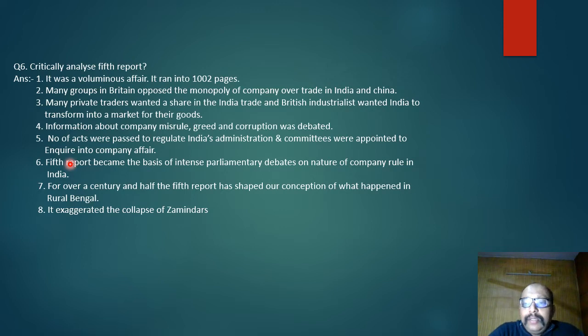It says that the Zamindari system is collapsing, but that was far from the truth, because in the previous question we just discussed that somehow zamindars were able to retain their control over their zamindari. As a student of history, I keep telling in my class also that we should not be dependent on one source.